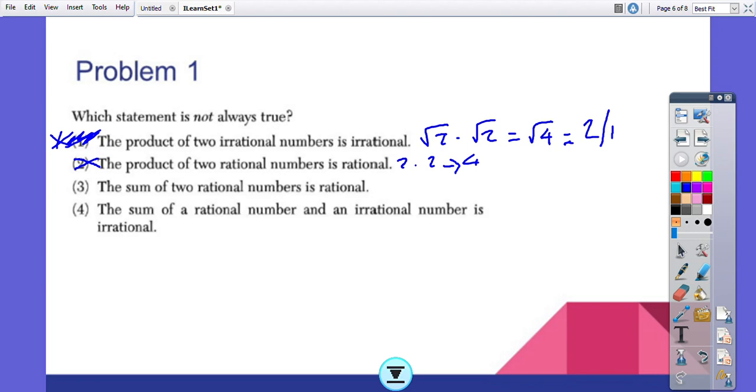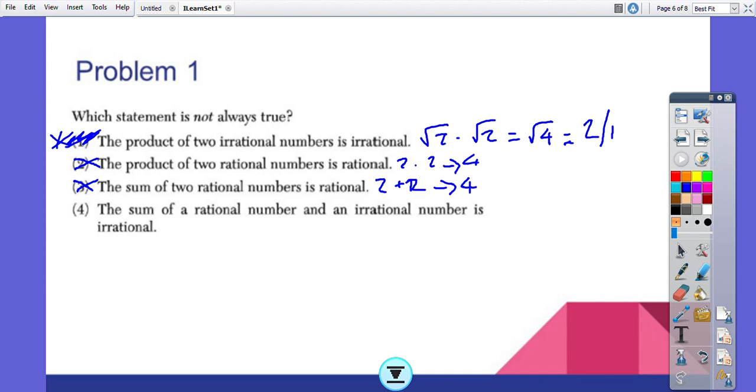Okay. The third choice says the sum of two rational numbers is rational. So if I add 2 plus 2, I'm going to get 4, and that is a rational number. And this seems to be true all the time. You can try other variations of that, but I'm going to assume and conclude that that is true all the time.